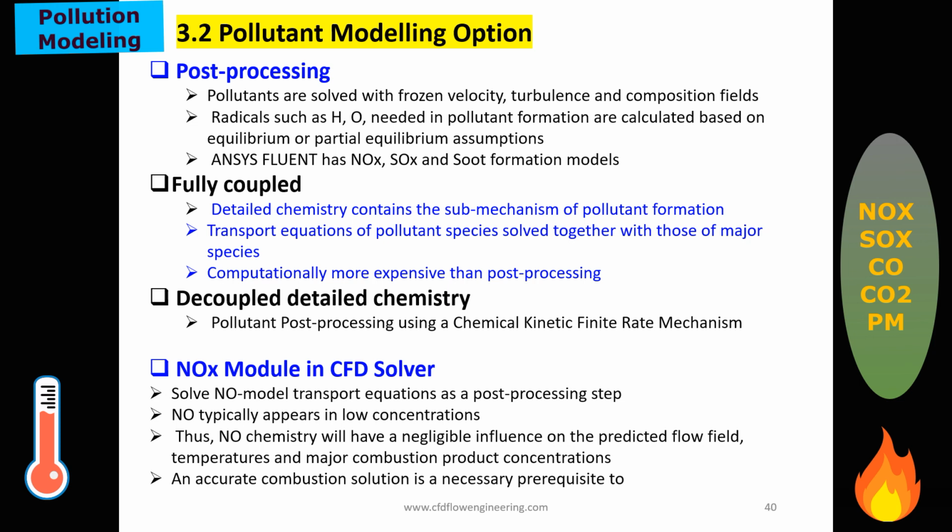Once we get the velocity field, turbulence, and fuel composition field, then these variables are frozen, and only the pollutant equations are solved. During the combustion, there may be formation of radicals like HO2 that are needed in pollutant formation. These are calculated based on the equilibrium or partial equilibrium assumption.